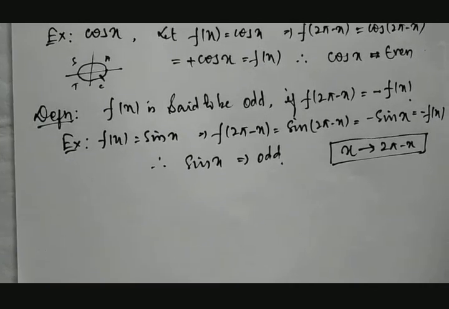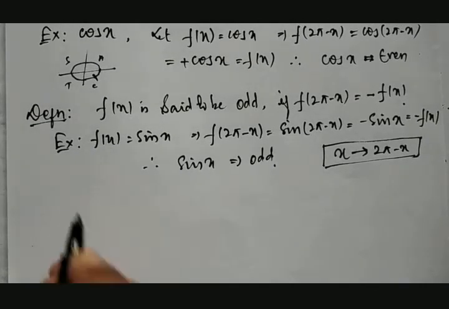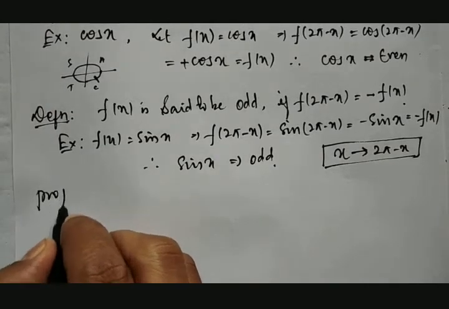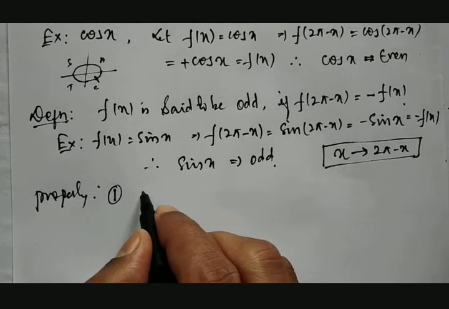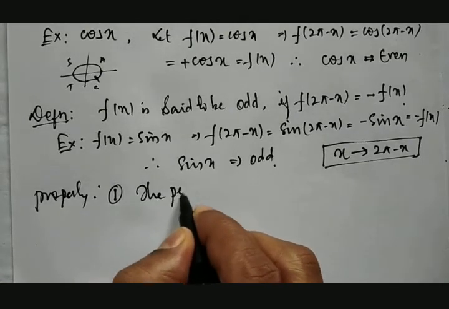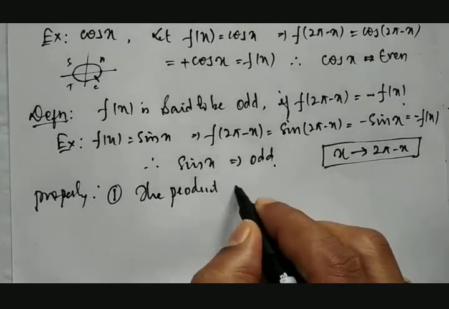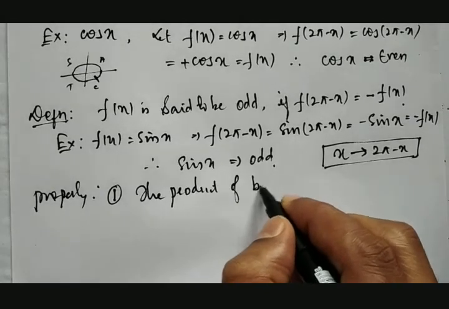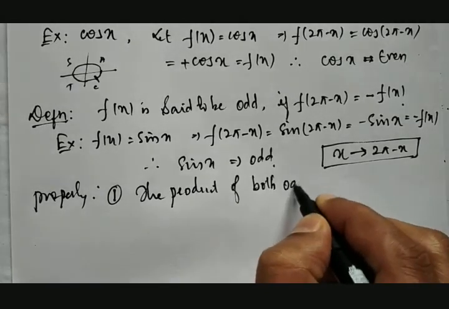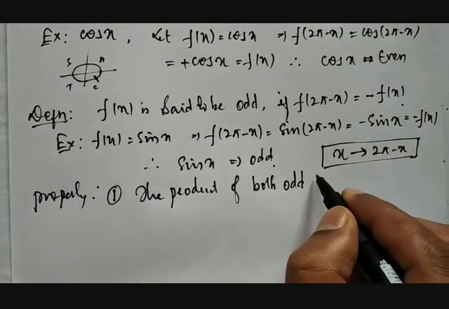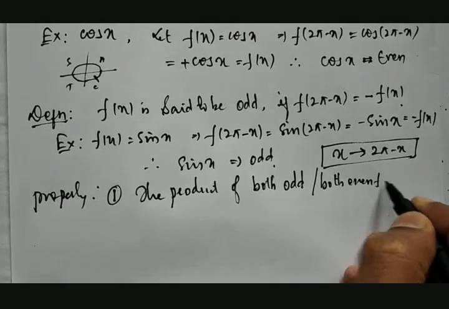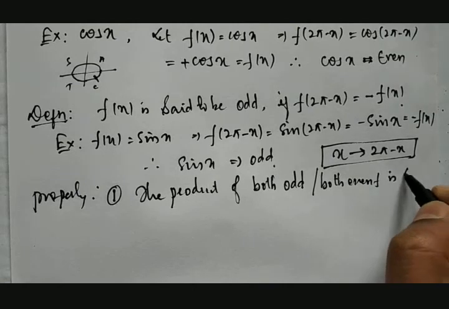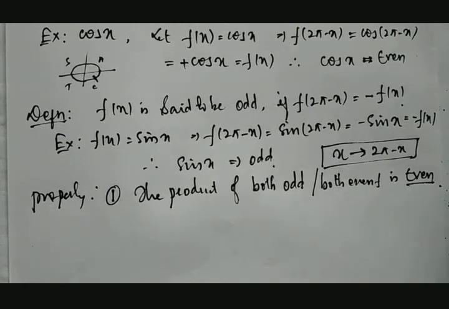And again we have a few properties. First, the product of both odd or both even functions is always even.